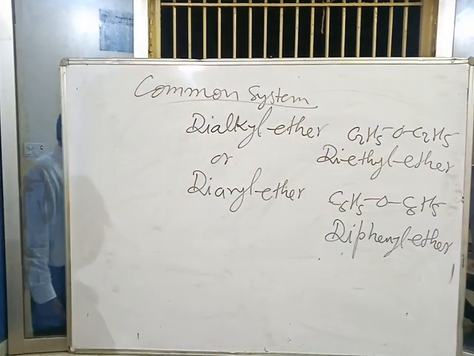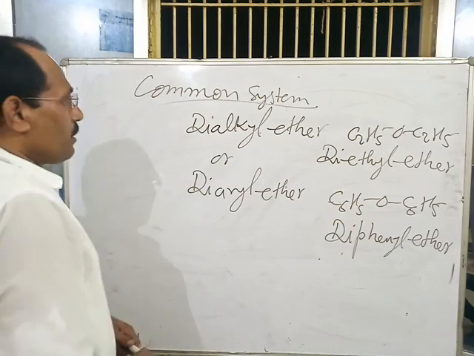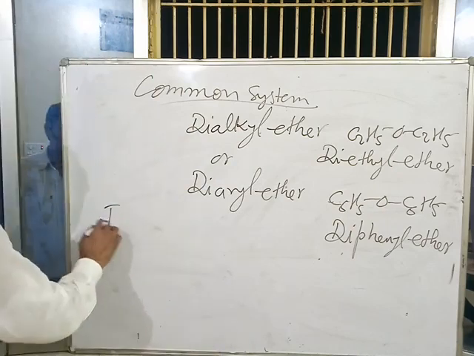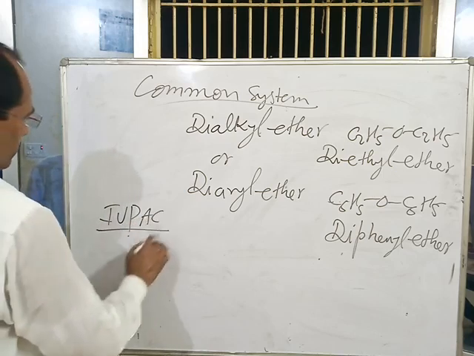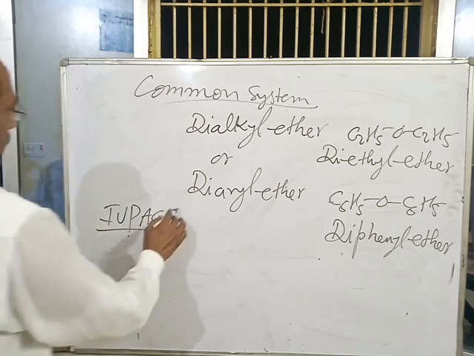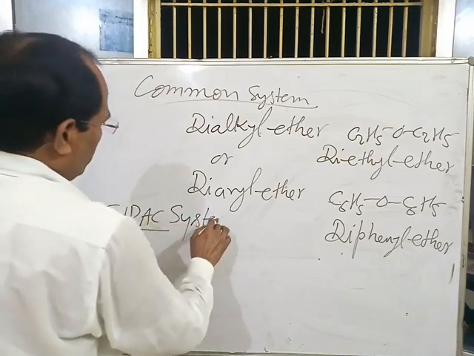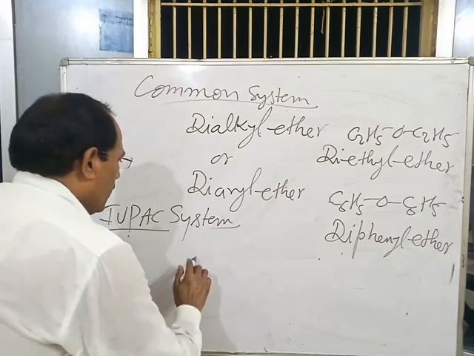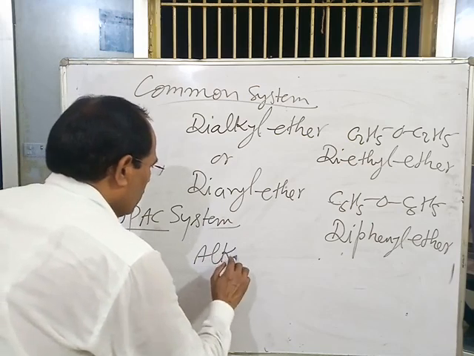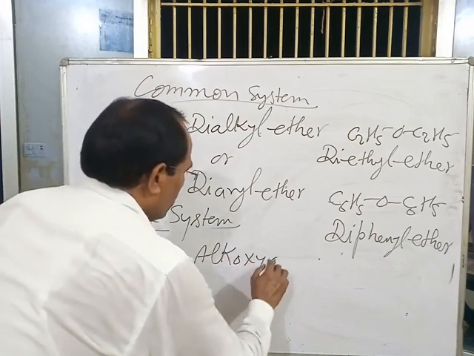And in the IUPAC system, ethers are named as alkoxy alkane.